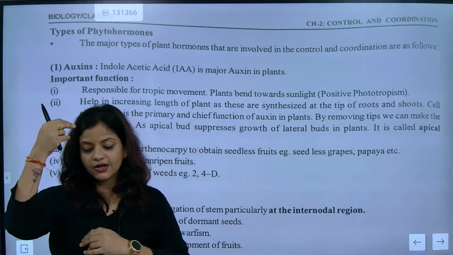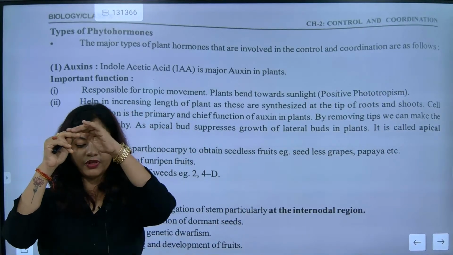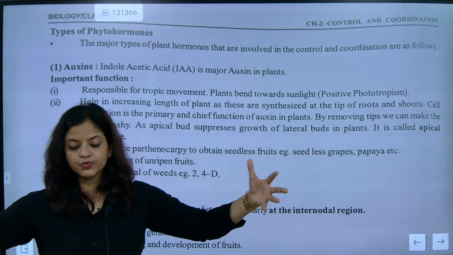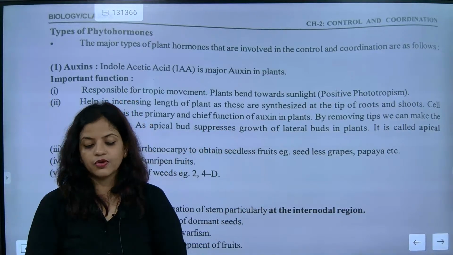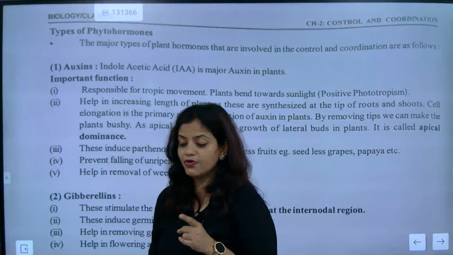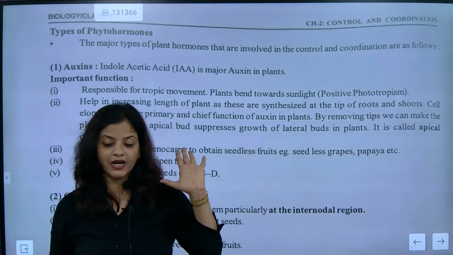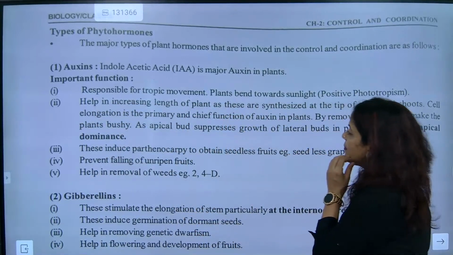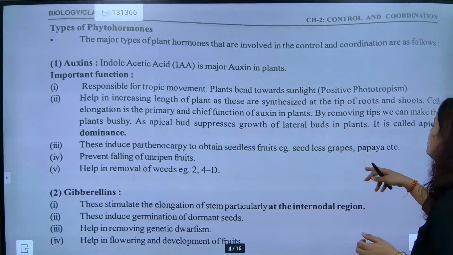If we remove the tip of the shoot, the plant will become bushy and will not go up. So auxin is responsible for growth in length of the plant. Next point: the apical bud suppresses growth of the lateral bud.